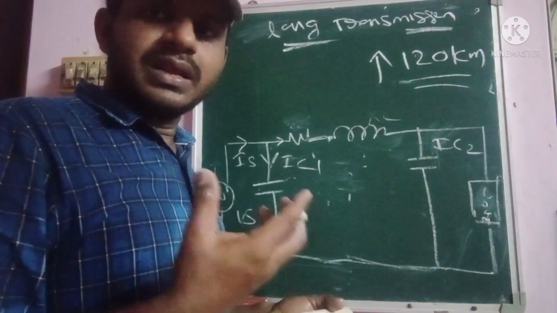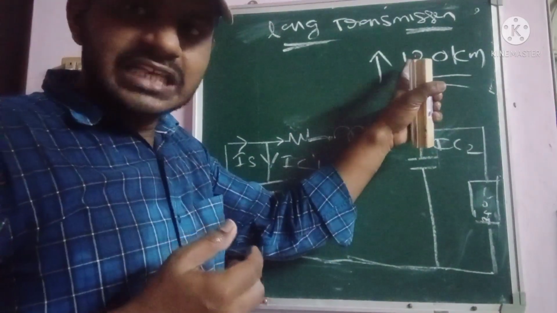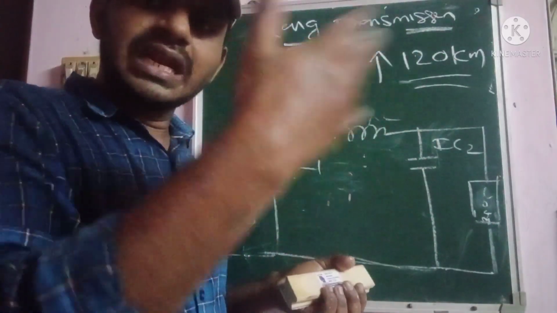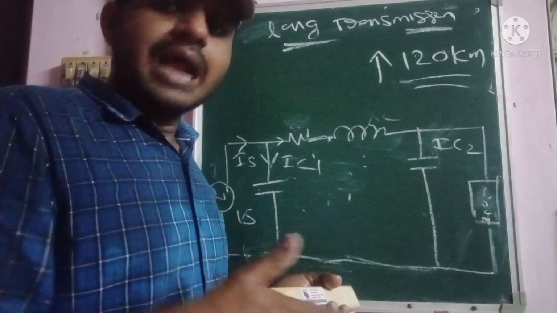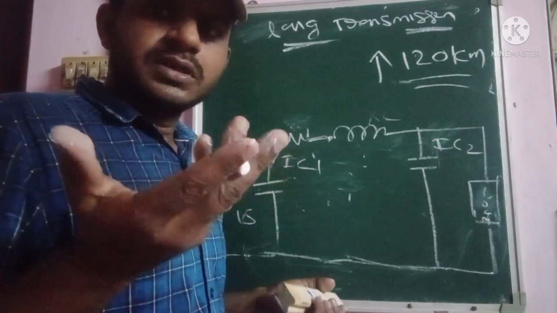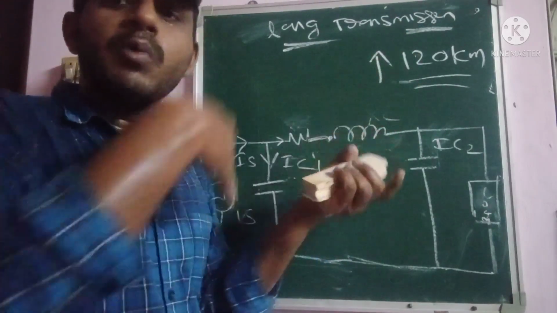Okay, then only we can judge it as a long transmission line, which contains basically above 120 km. After that it may be like 220 km or 300 km, like 500 km or 800 km, whatever may be the different lengths. So the range we can judge as a long transmission line is above 120 km.